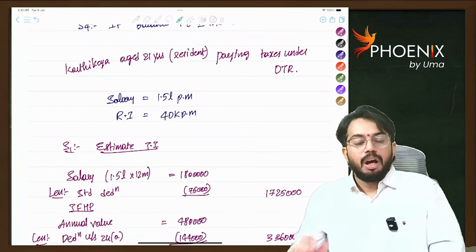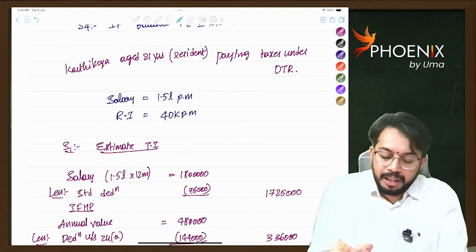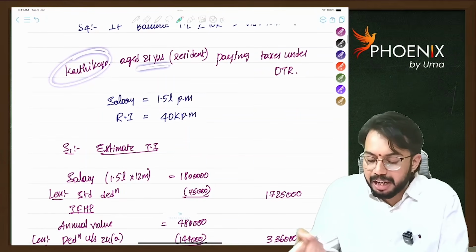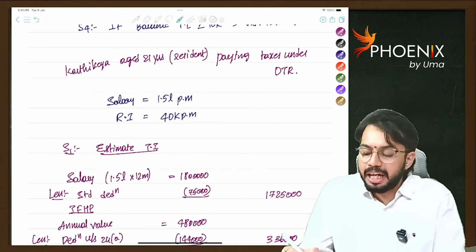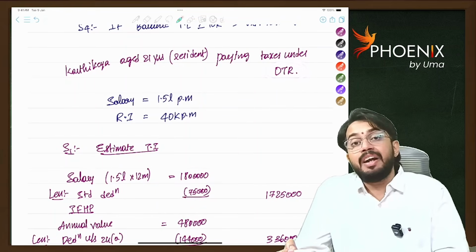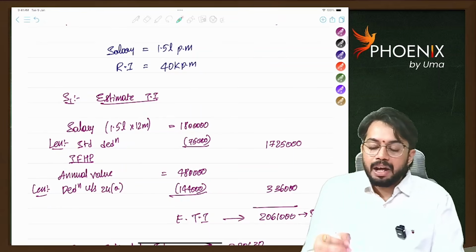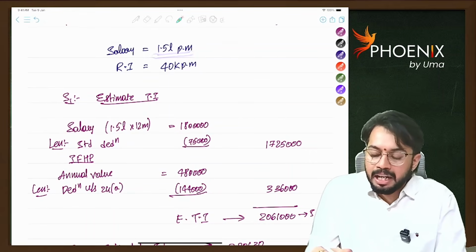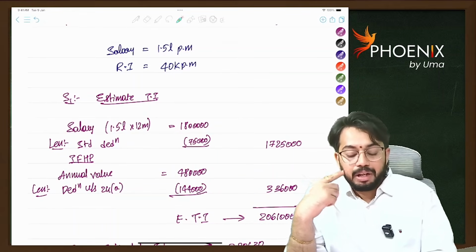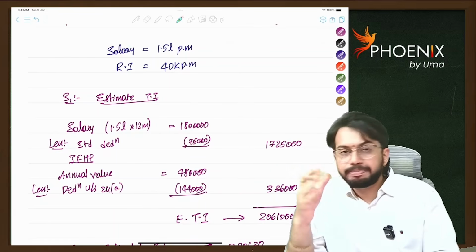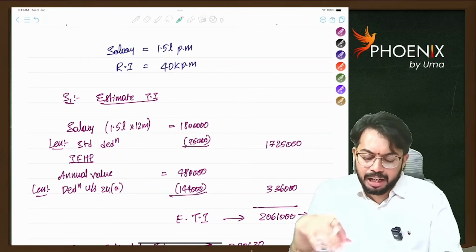Now, I took one example. Kartikeya is there. His age is 21 years. He is resident in India and paying taxes under DTR. DTR means default tax regime. Salary 1,50,000 per month, rental income 40,000. Now, how much is his total income?